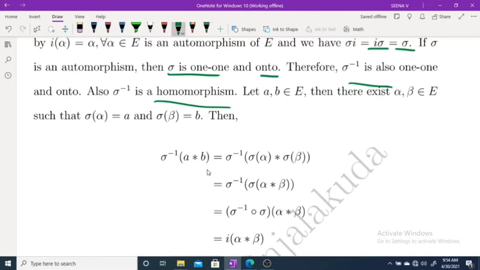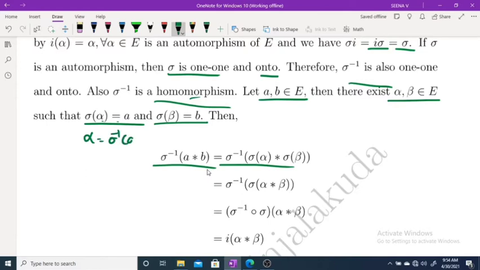So to prove sigma inverse is a homomorphism, you take a, b belonging to E. This implies there exist alpha, beta belonging to E such that sigma alpha equals a, sigma beta equals b. As sigma is 1-1 and onto it is invertible, therefore from this a, you can write alpha equal to sigma inverse a. Similarly, beta you can write as sigma inverse of b.